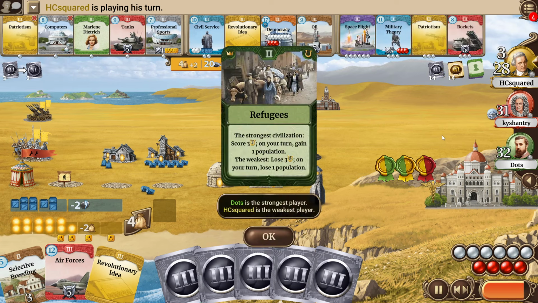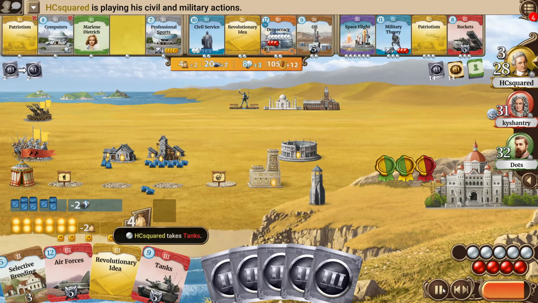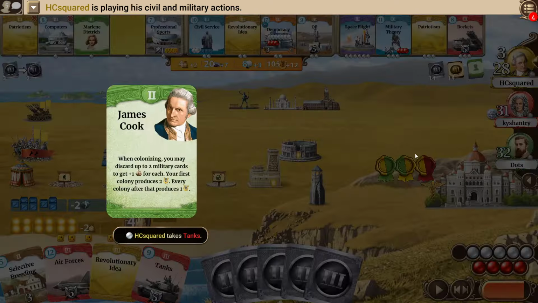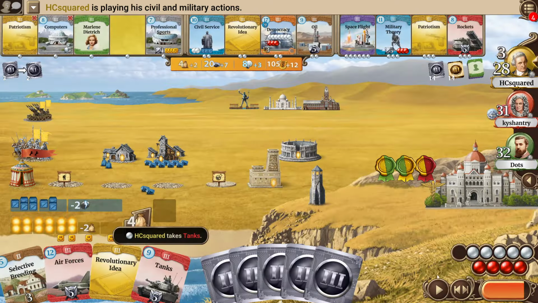And the strength matters indeed, because the refugees are revealed, and Dots is now the strongest, gains an additional population. HCsquared will lose one. Yeah, I think his position might just lose a bit of power here. Dots is already also coming now closer in culture. I think it will be difficult for HCsquared to not lose this game, even though his position is still somewhat solid for now.